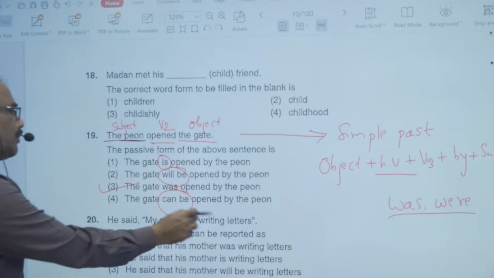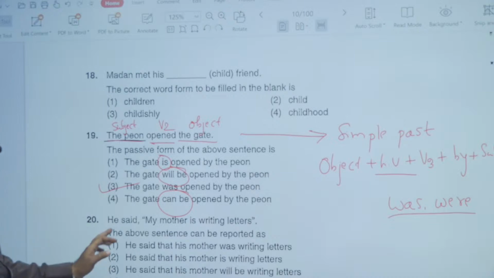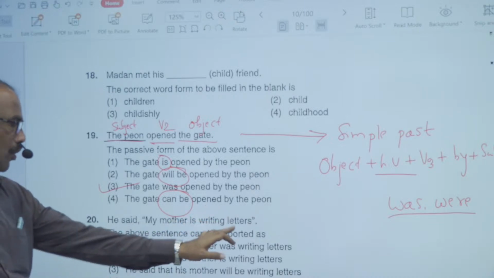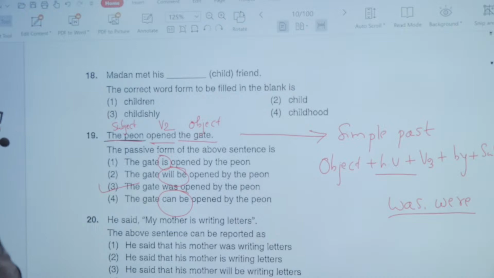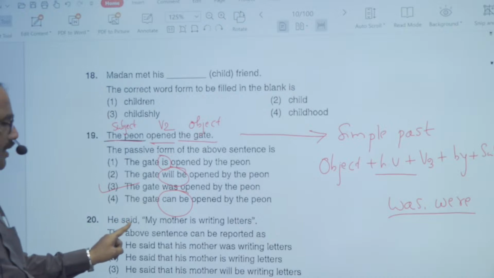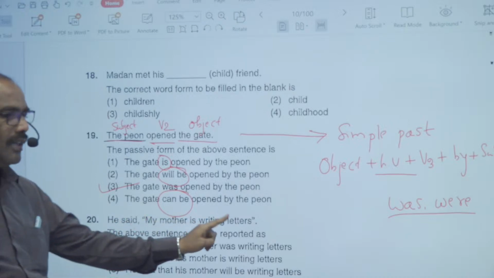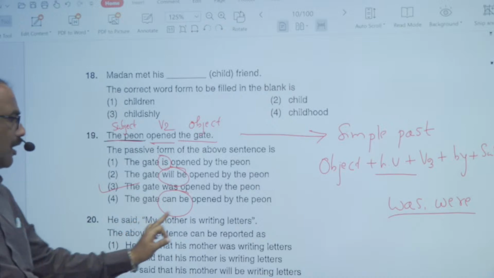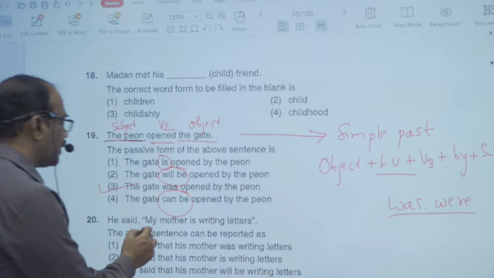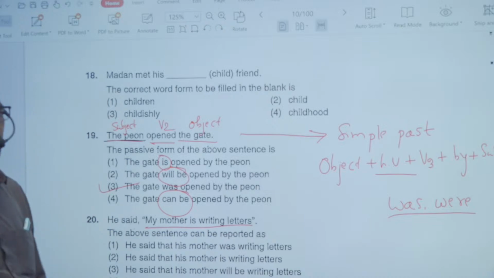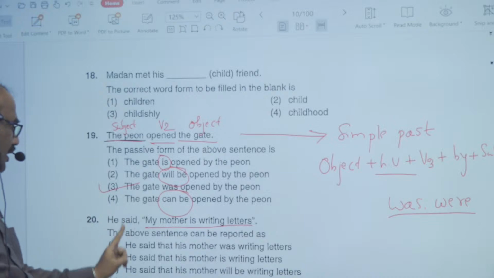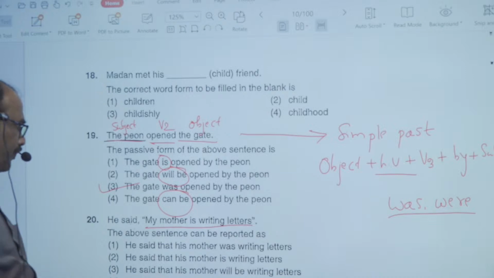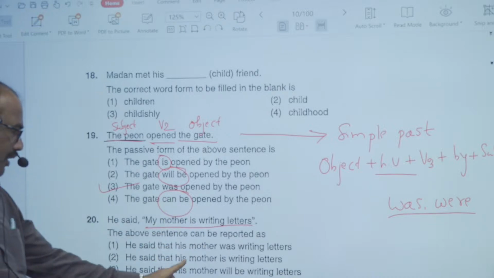Next, he said, my mother is writing letters. So the above sentence can be reported as reported speech. He said is the reporting verb. My mother is writing letters is the reported speech. The type of sentence in reported speech is a simple sentence, that's why you have to add the conjunction that with it. He said becomes he said that. My mother becomes his mother. Everything is right.